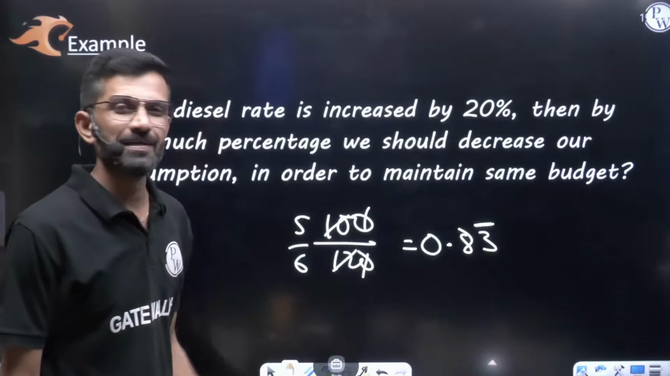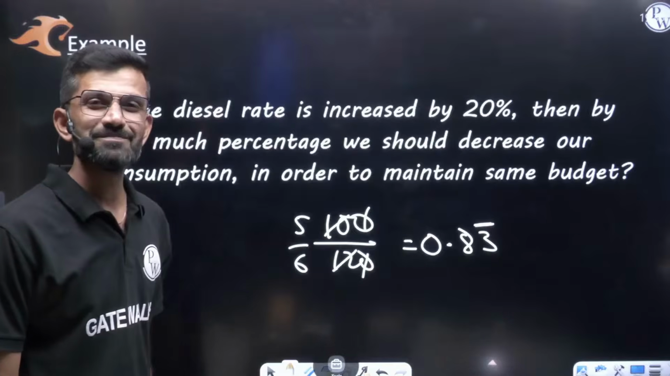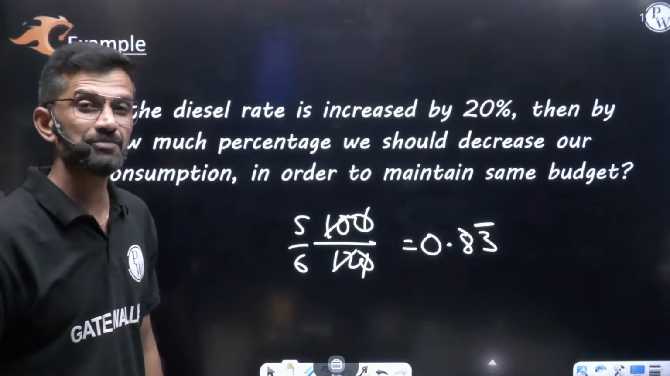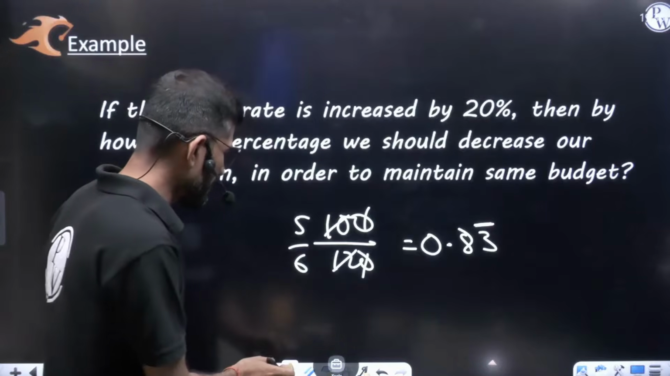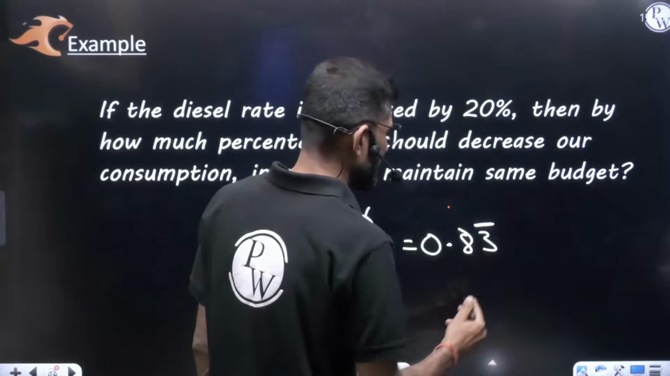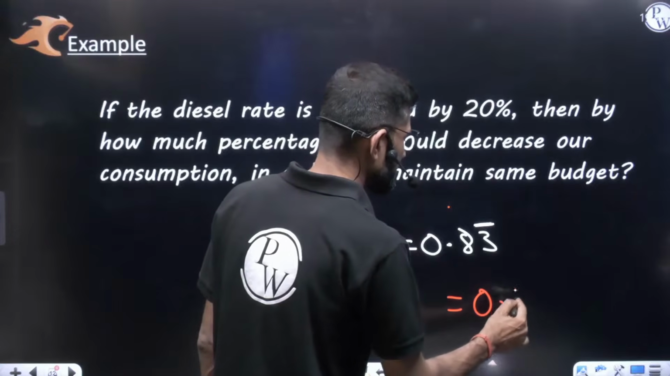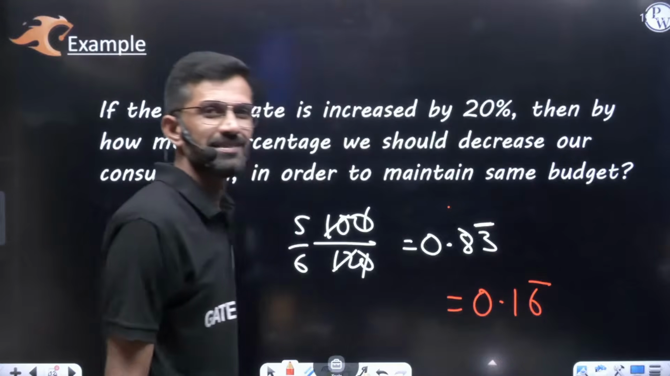Is it more than 1 or less than 1? So this value is less than 1. It means we have to decrease the consumption, but always remember how much less than 1. How much less than 1? If you subtract 1 minus 0.83, if I am not wrong, you will be getting 0.16 bar. This much less it is.